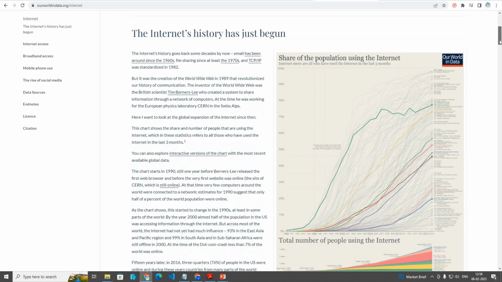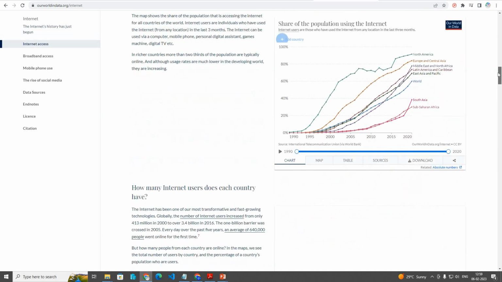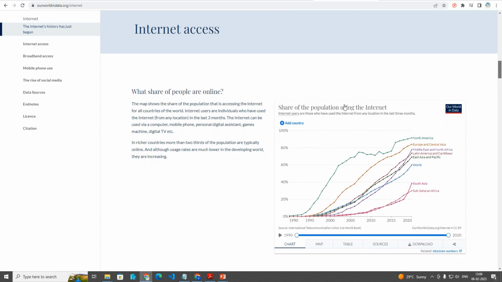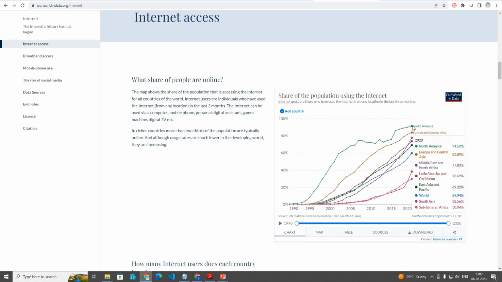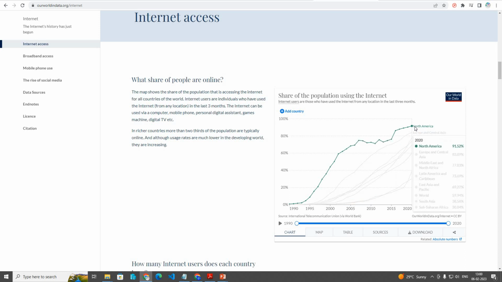Here on the right side we can see a graph: internet access, what share of people are online. Here you can see the share of the population using the internet. North America has 91.52 percent of the population using the internet.